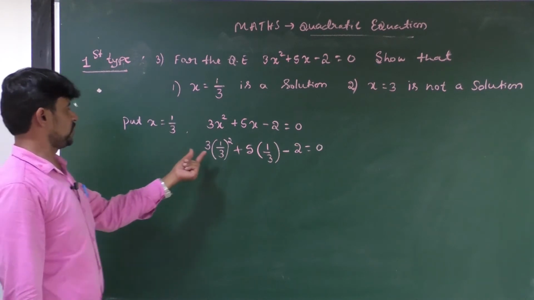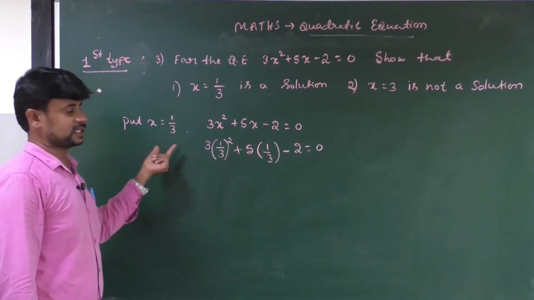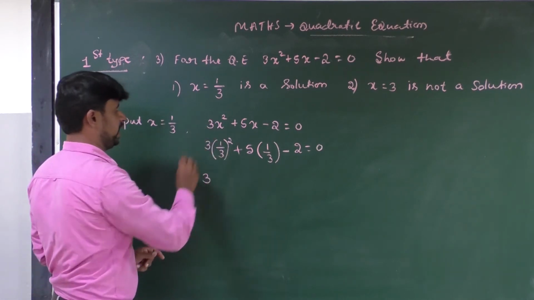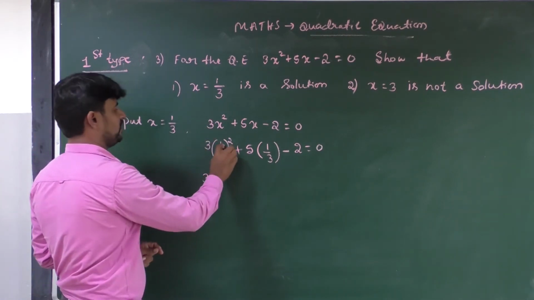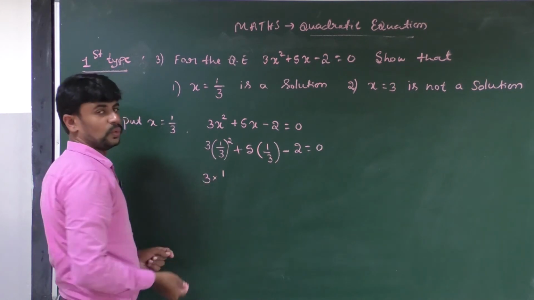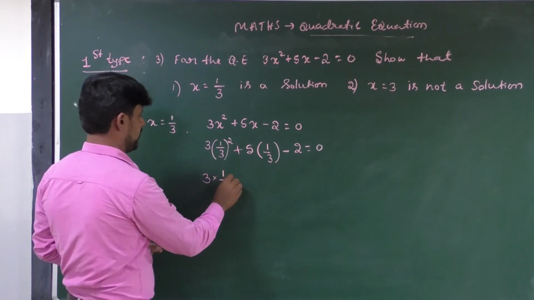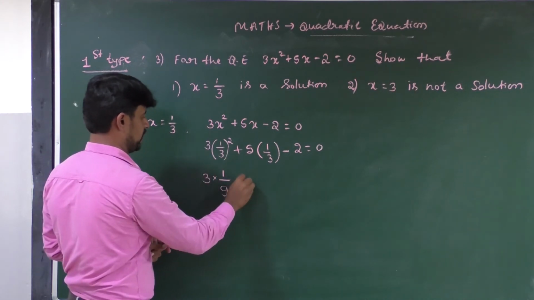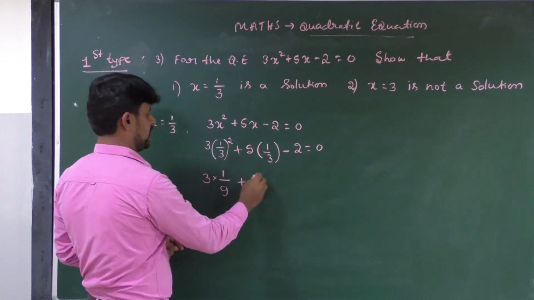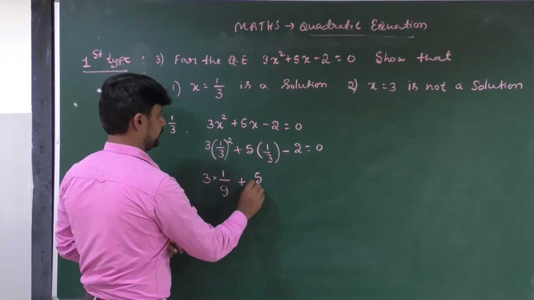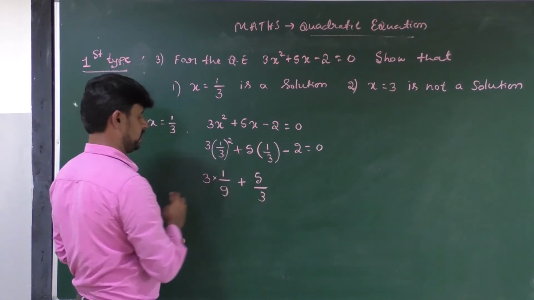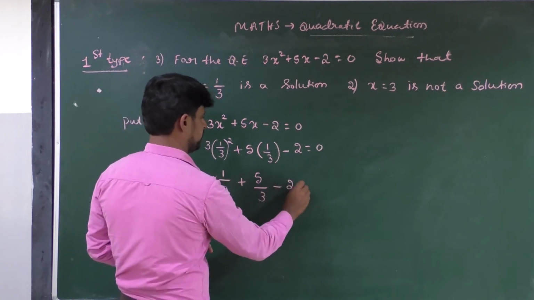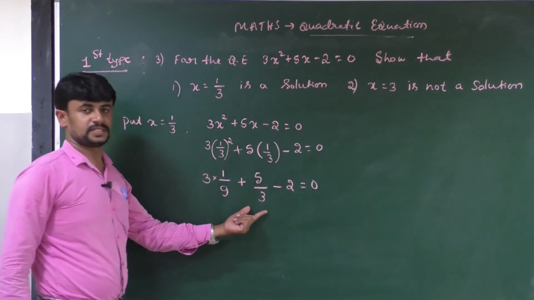After substituting the value of x, then do the simplification. Then it becomes 3 into 1 square, 1 square means 1 divided by 3 square, which is 9, plus 5 by 3, write as it is, minus 2, write as it is.